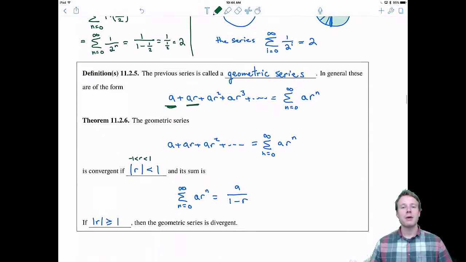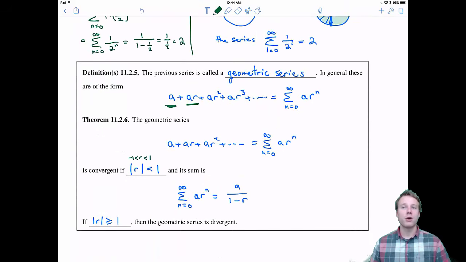All right, and that's probably a good place for us to take a break here in 11.2. As you can see, with geometric series, we know pretty much the entire story. We know when they converge, we know when they diverge. For just your random old series, it's a lot more difficult. So when we come back, we'll go over a theorem for telling us when a series will definitely diverge, and then we have more examples. So I'll see you in a little bit.